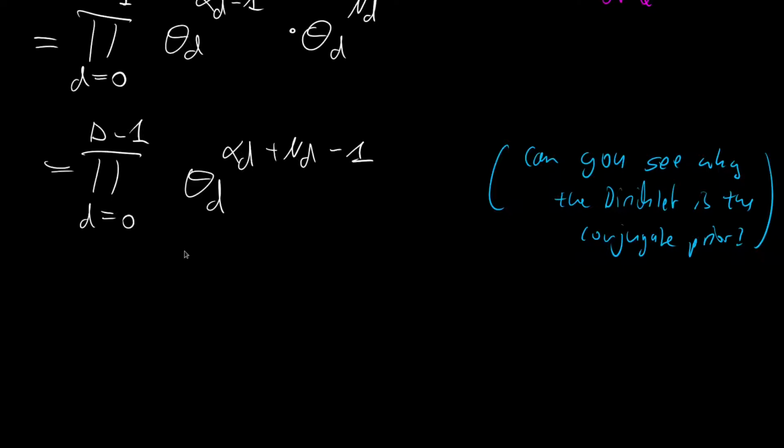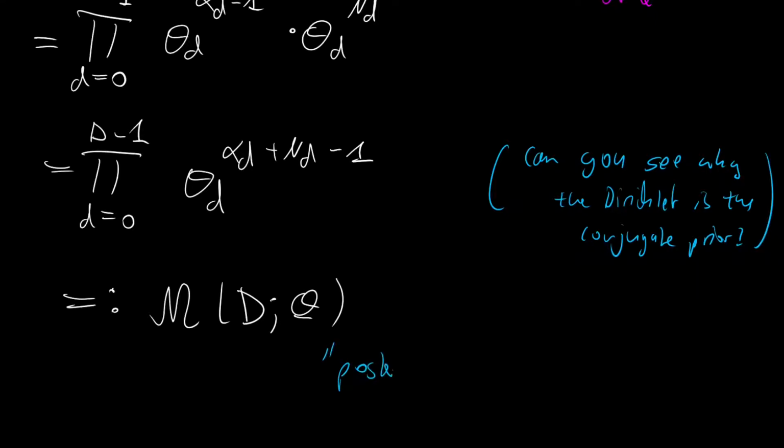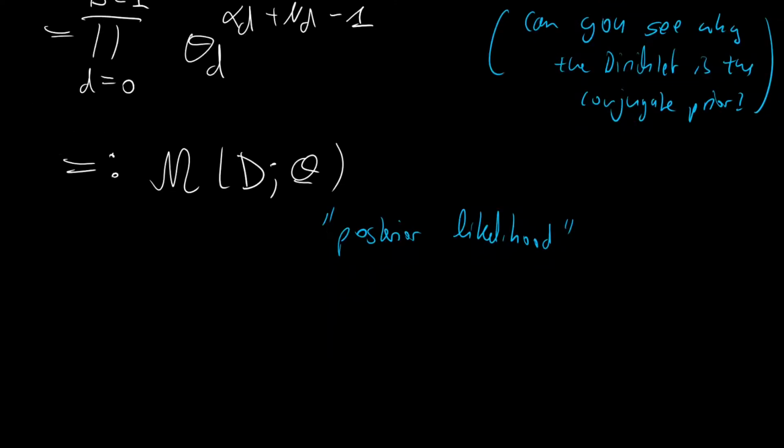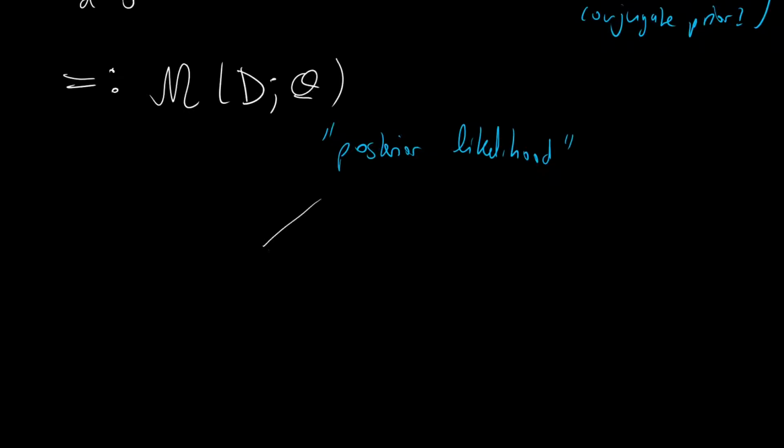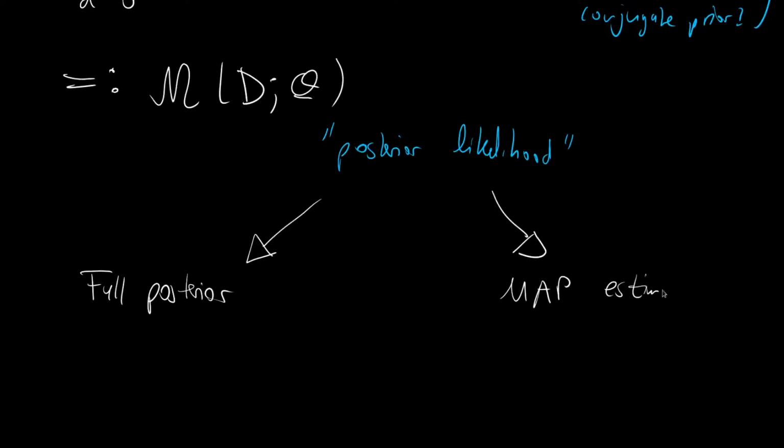Okay, but before we get there, let us define this as follows. I will define this with a capital M over the data set given theta. And think of it as something like the posterior likelihood. Well, this is kind of a loose term, but it might still give you some hints on where we will be going soon. But with this M, we can now follow two paths. The first path will be the full posterior, and the second path will be the MAP, or maximum a posteriori estimate.